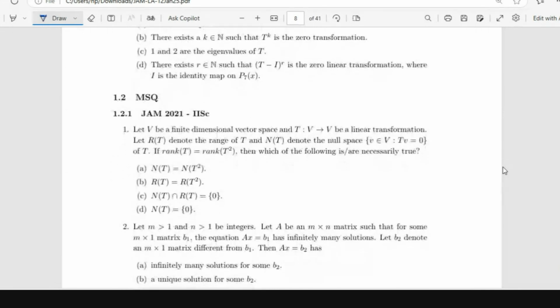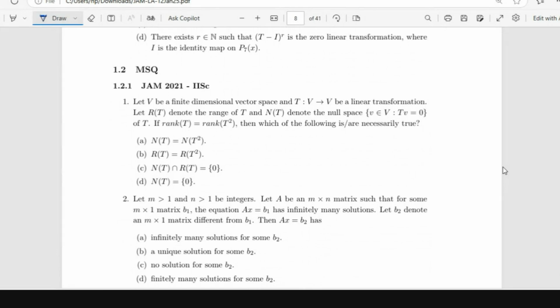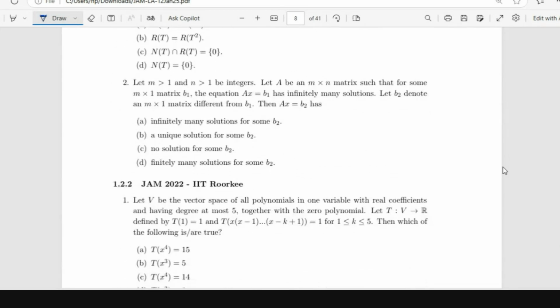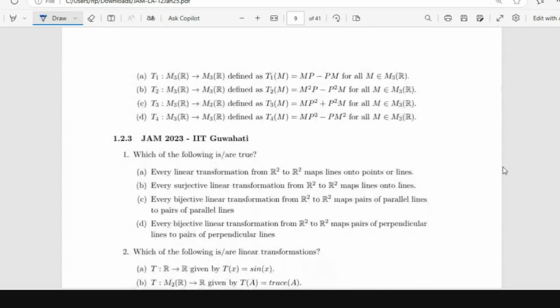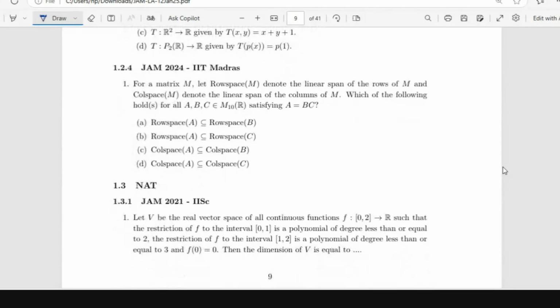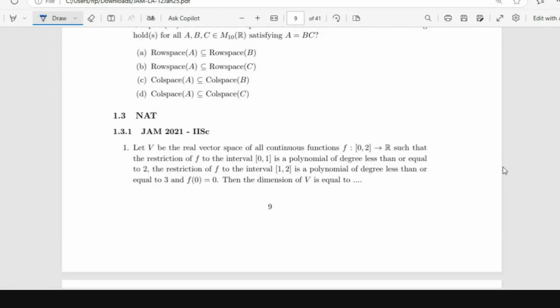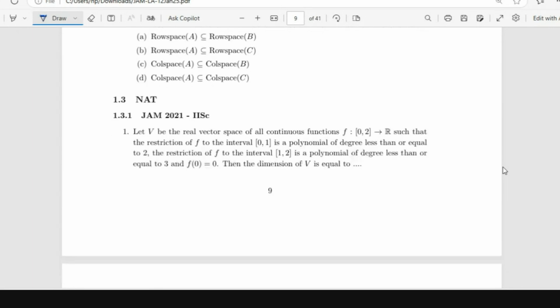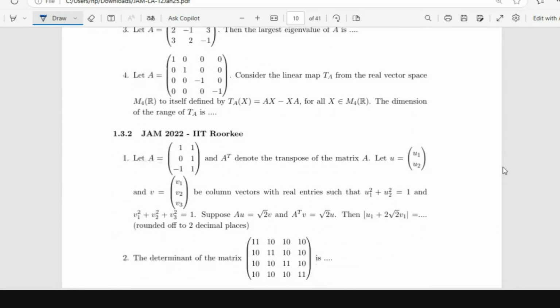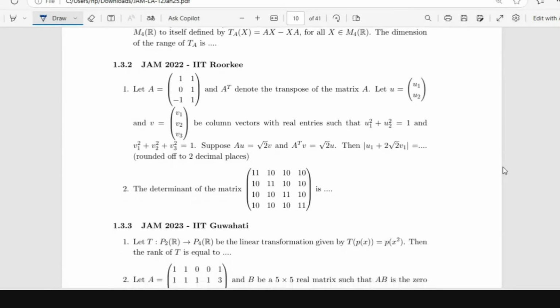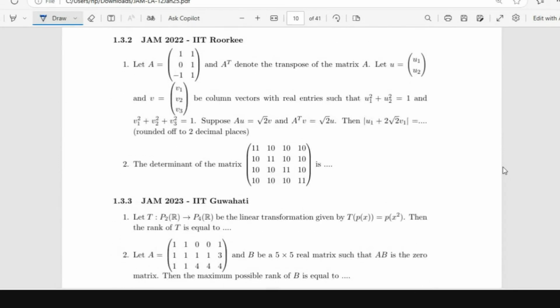Then in MSQ, where you have multiple select questions with multiple right answers, I think it is 2 per year. IIT Madras had asked only one, so probably IIT Madras gave more linear algebra questions in some other subsection. In NAT, IISc has asked 4 questions, IIT Roorkee 2 questions.